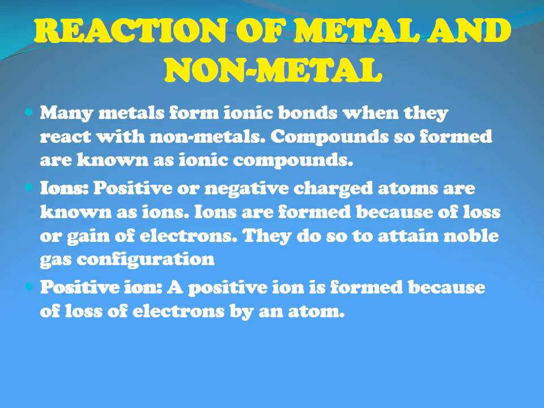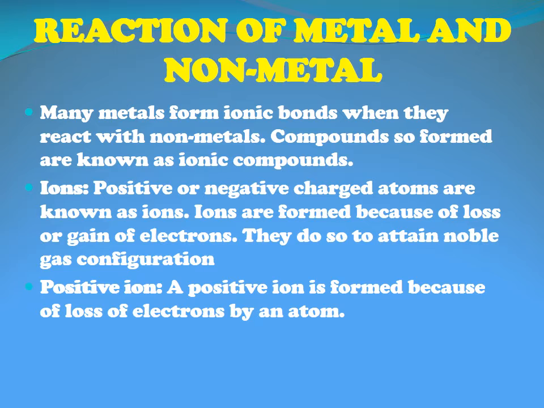Let us study how ions are formed and what ions are in a little more detail. Positively or negatively charged atoms are known as ions. Ions are formed because of loss or gain of electrons. They do so to attain a noble gas configuration. Why do elements have a tendency to lose or gain electrons? The reason is that they want to have a noble gas configuration.